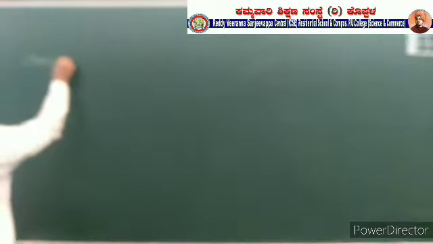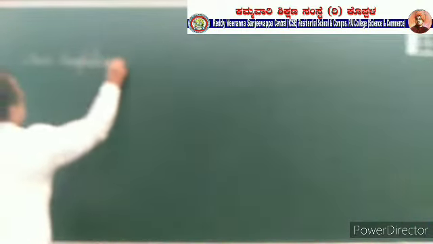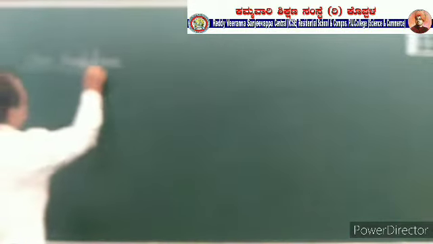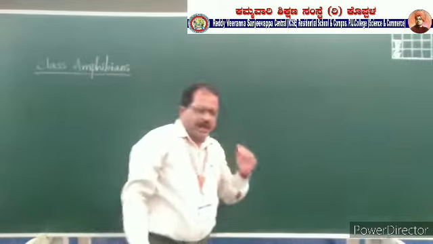Let us first take class amphibians. This is the second class of the classification of animals.